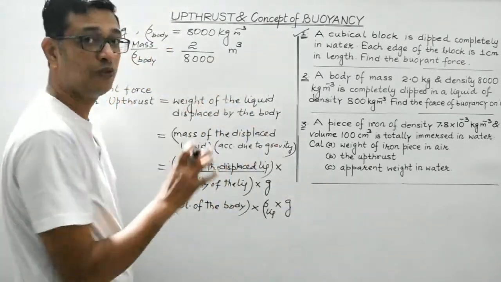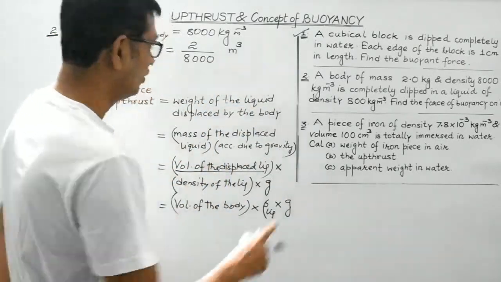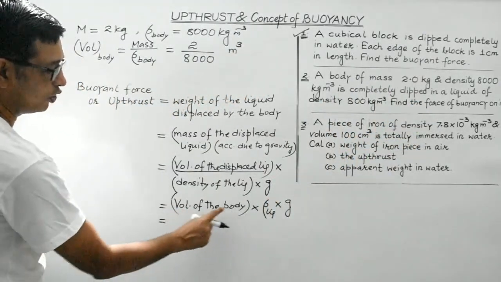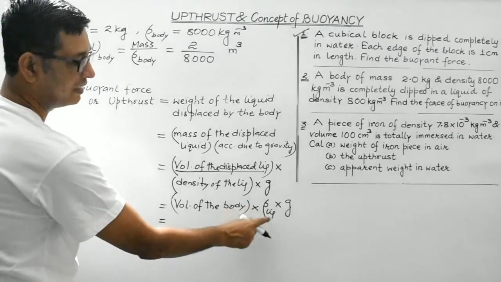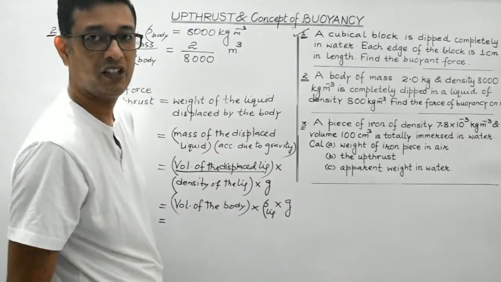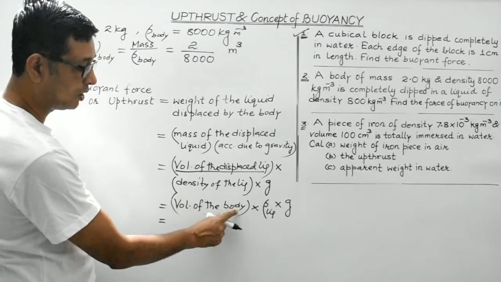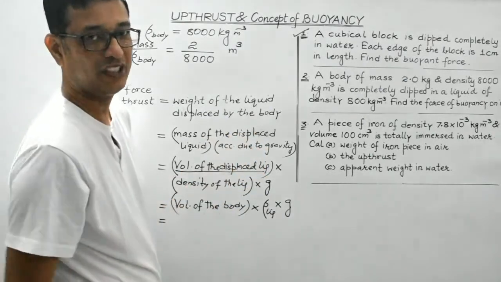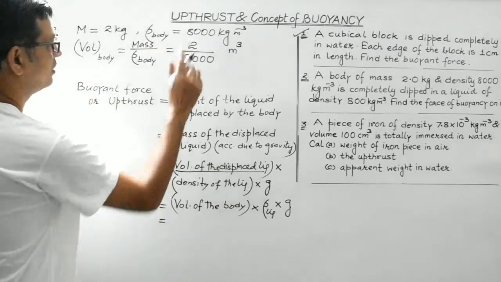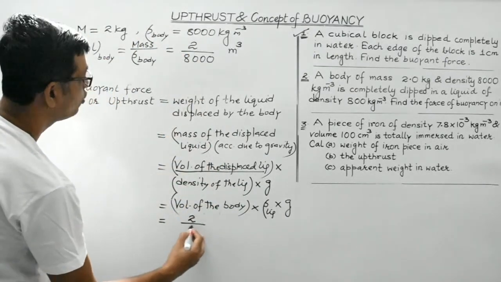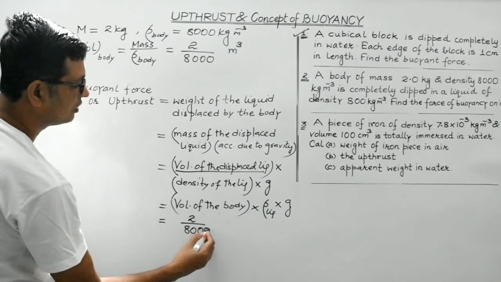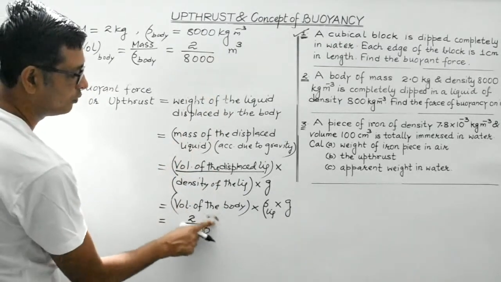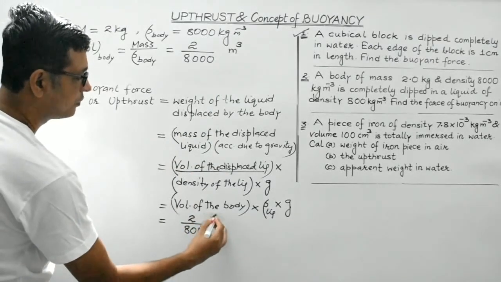So this volume of the liquid will get displaced. We are supposed to find out the force of buoyancy. Force of buoyancy is volume of the body multiplied by density of the liquid multiplied by small g. Why have we considered volume of the body? Because volume of the body would be exactly equal to the volume of the displaced liquid. So volume of the body is 2 by 8000. Let's write the unit as well. It is meter cube.